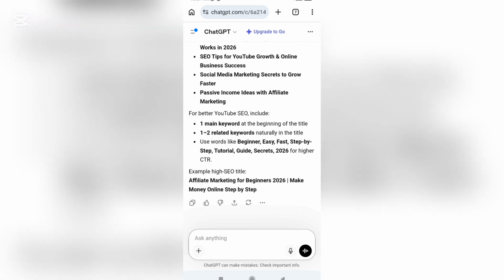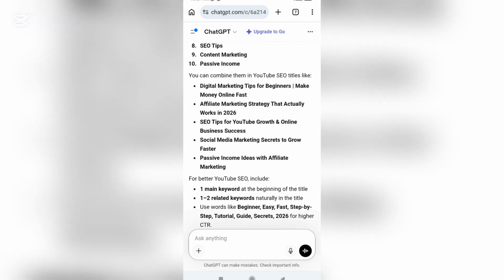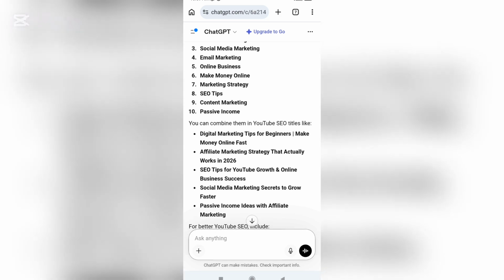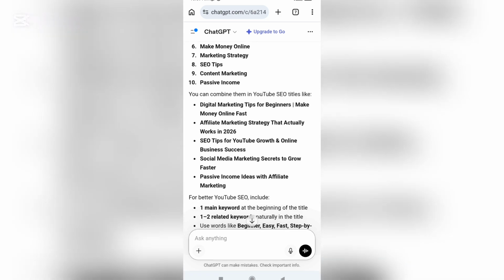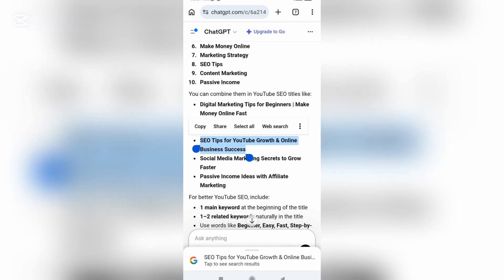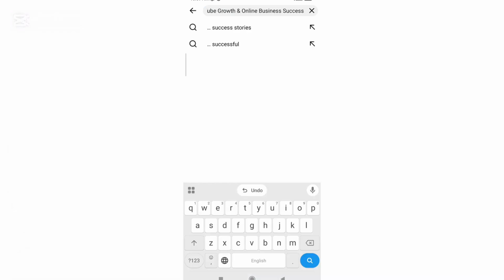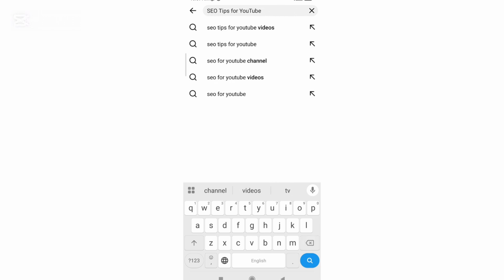So let's try this. Digital marketing on SEO tips. Try this keyword. Boom. So let's see. Remove. This is the short.